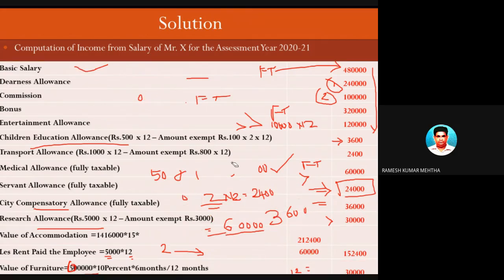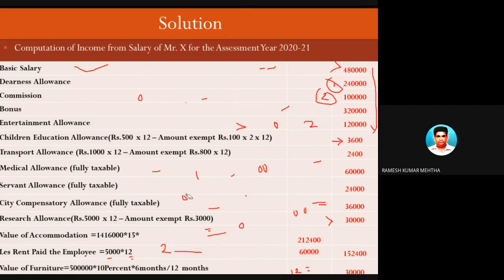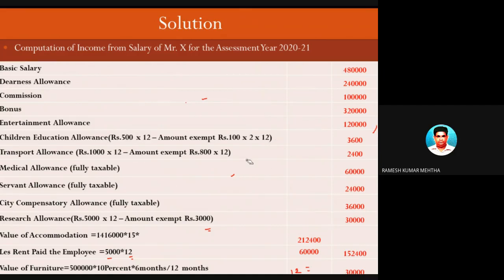Okay, now reverse, we are going to do. Now we are going to find out the value of the accommodation. For the purpose of finding out the value of rent-free accommodation, the rule is, in case of a private employee, you have to look at the population of the place where the accommodation is provided by the employer to the employee.